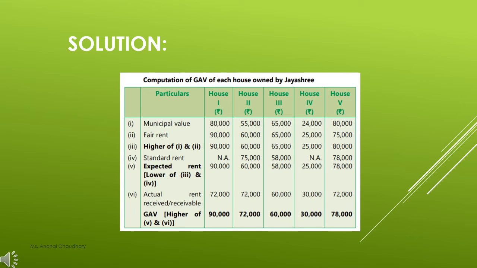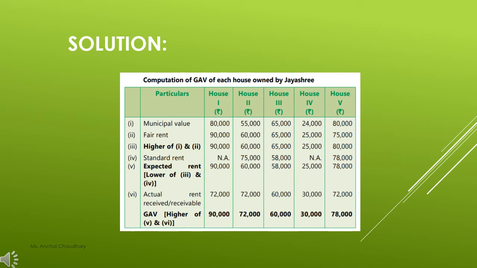So again you have to compare your expected rent with your actual rent. Then you have to find out the highest value. Which will be the highest value of these two? So in house number 1, expected rent was 90,000 and actual rent was 72,000. So which will be the highest value? That is your expected rent, that is rupees 90,000. So you will write down 90,000 as your gross annual value. So you will consider it as your GAV.